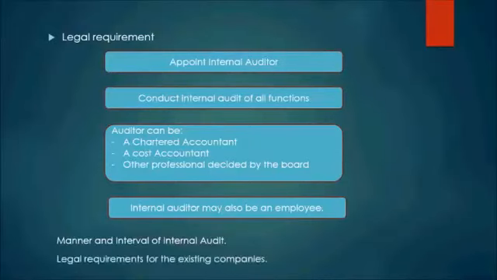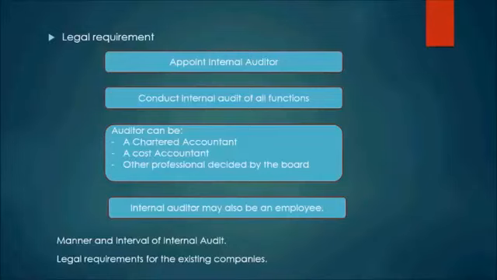The next is the legal requirement for the existing companies, right? So all the companies that were existent when the Act became applicable, if they satisfy any of the criteria laid down in Rule 13, that is, if they fall under the prescribed class of companies for the purpose of Section 138, like if they are required by the Act to appoint an internal auditor but so far had not been doing so, because as I have already told you, Companies Act 1956 had no such mandatory requirement, right?